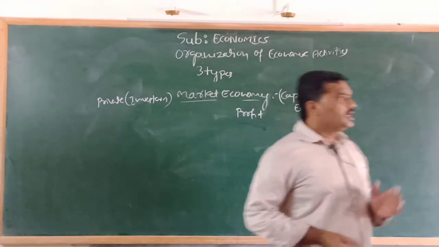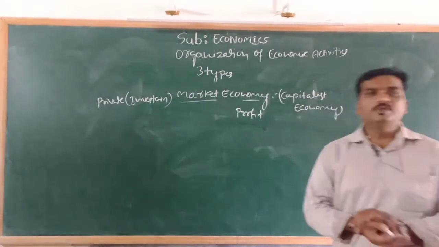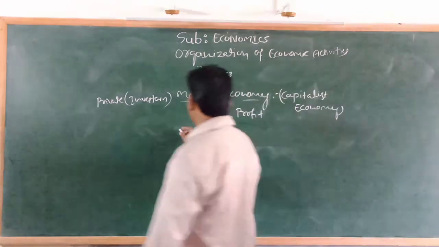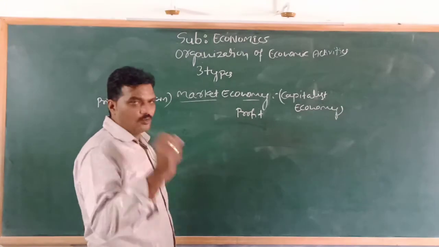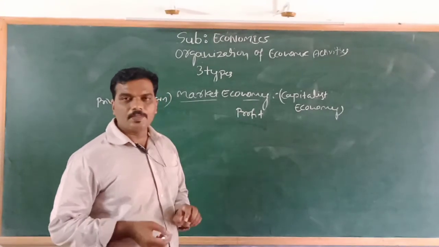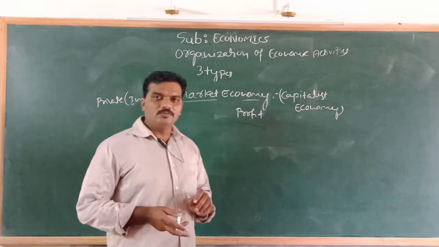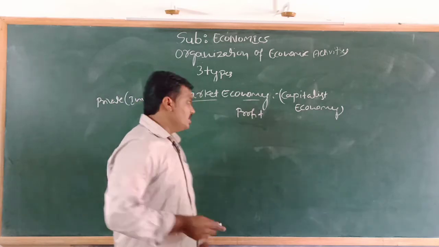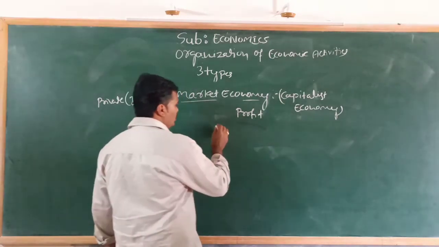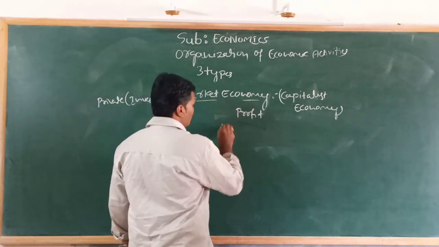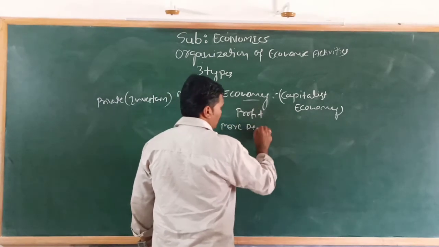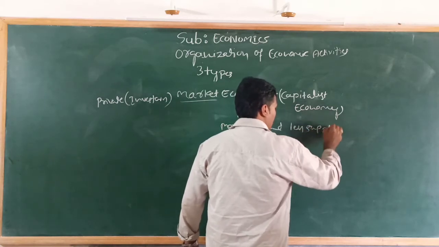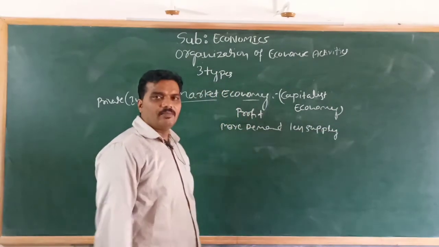And we can see how the market economy solves the basic problems: what to produce, how to produce, for whom to produce. In market economy, what to produce? This problem is solved by the decision of the private sector. The private investors decide to produce only those goods which have more demand and less supply in the market.